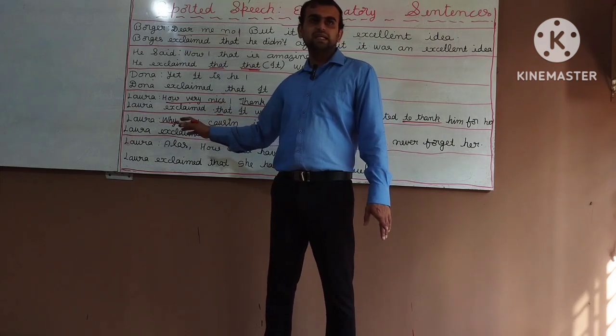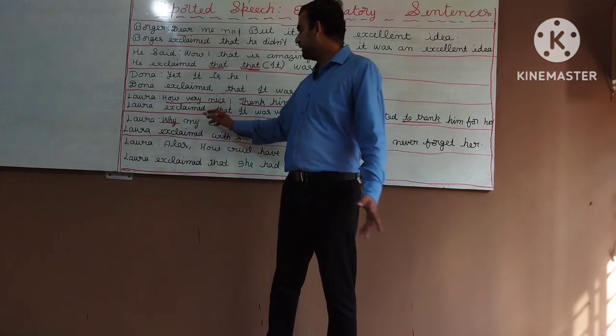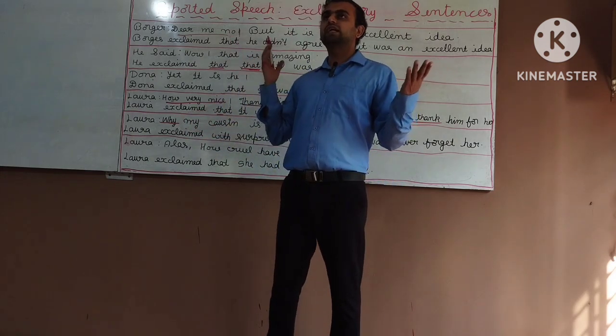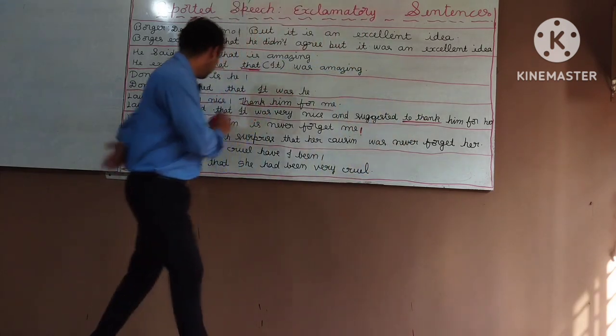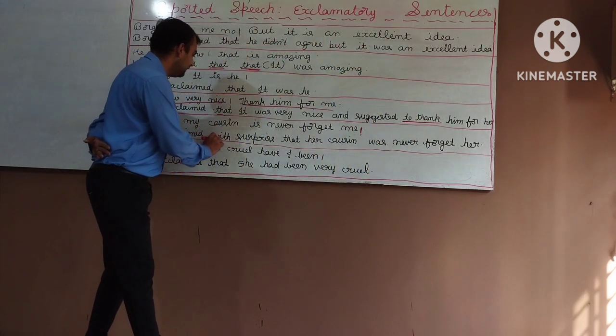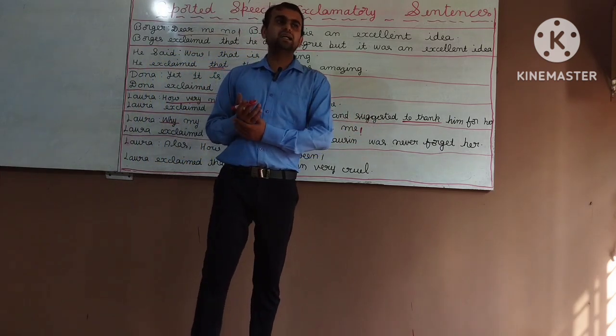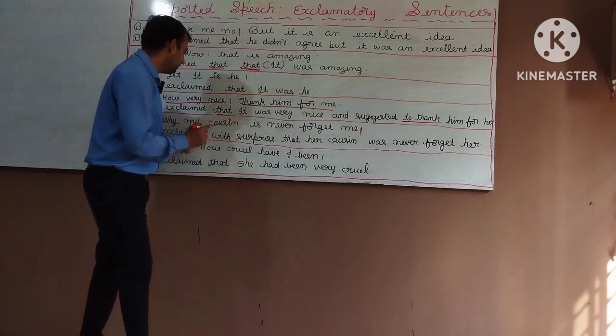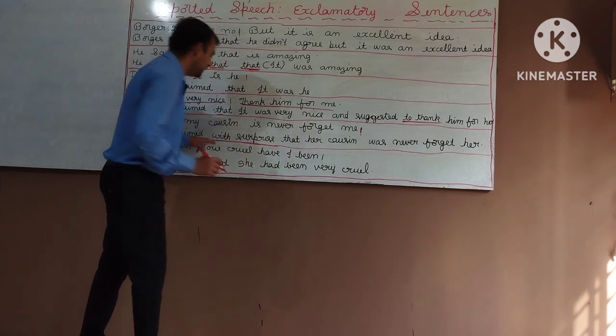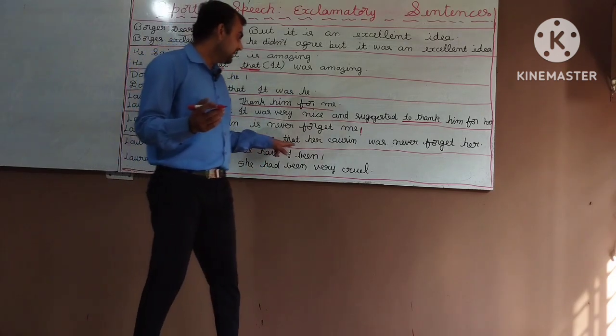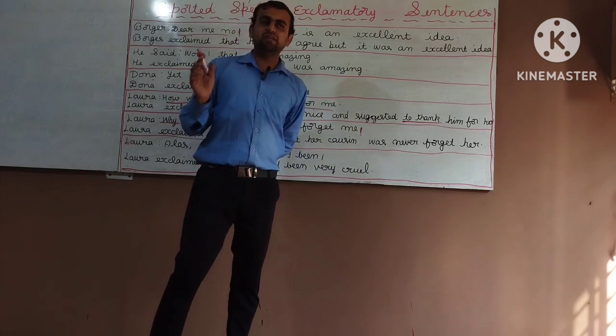What type of sentence is it? It is an exclamatory sentence. One type of surprise, is it? Laura exclaimed with surprise that her cousin would never forget her. Okay, if you don't write with surprise also it is fine.